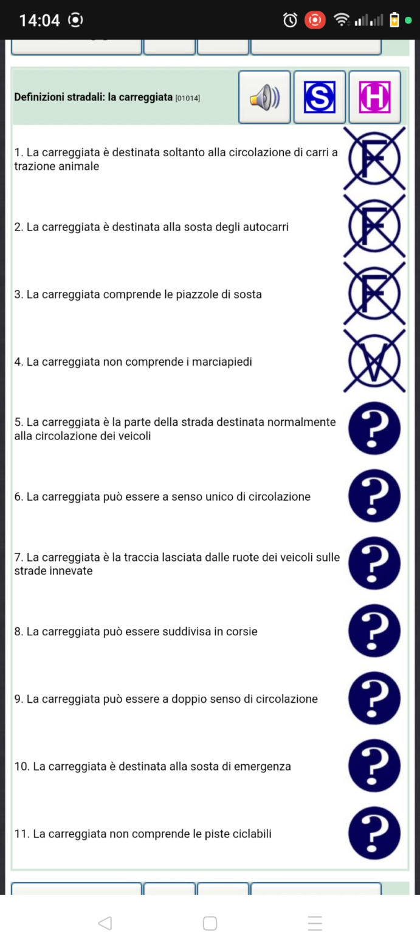Number five: La carreggiata è la parte della strada destinata normalmente alla circolazione dei veicoli. Yes, it's vero. The full definition of carreggiata is this number five. It says the carriageway is the part of the road that is designated normally, or by law, for the circulation of vehicles. And it's true.